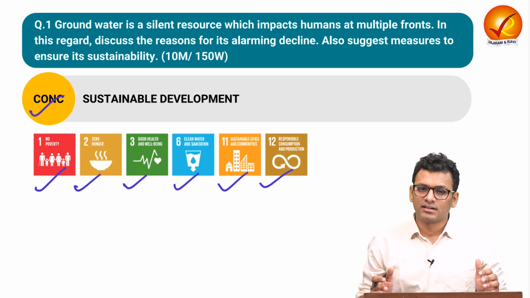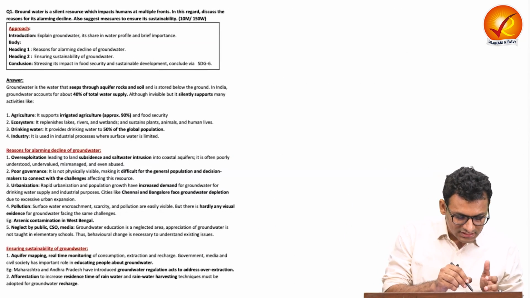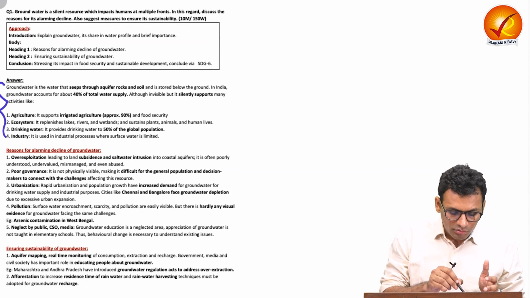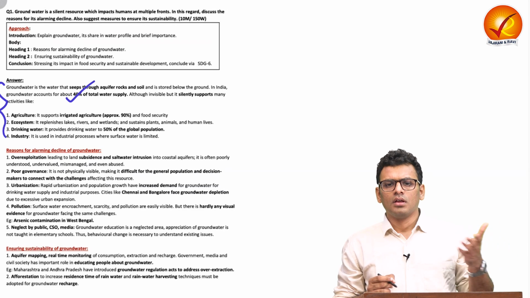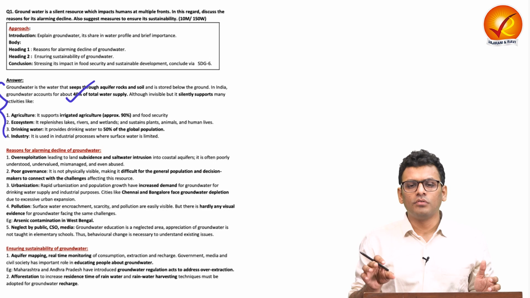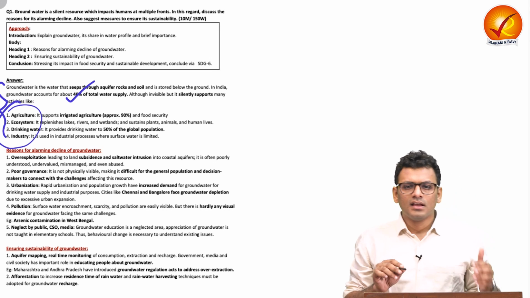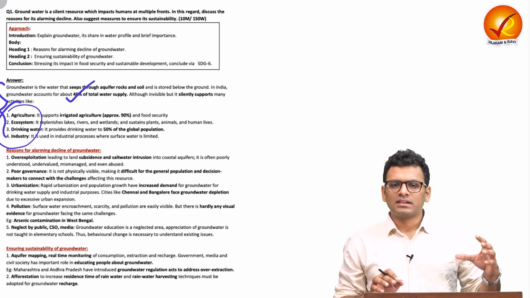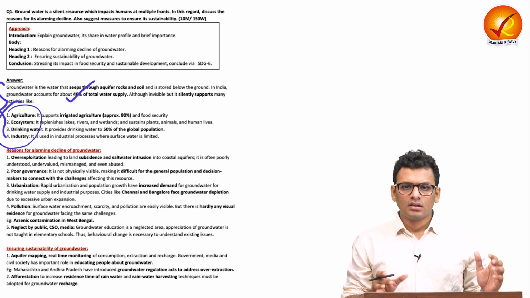Let us see the model answer and understand how we can inculcate the same in our answer writing practice. Firstly, in the introduction, you can talk about some data points, as in the percentage of groundwater in total water content of the earth, and how exactly despite that minimal amount we are relying a lot on groundwater, and you can link different sectors either through 1 or 2, 3 lines detailing the entirety of it or through a mind map as you have seen in the introduction.